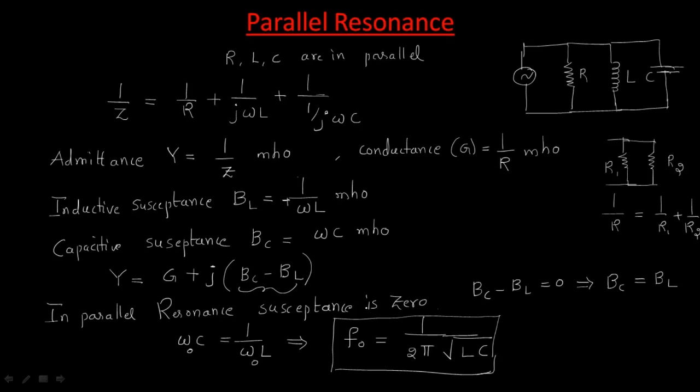So in series resonance, the condition is that the reactance is 0, but in parallel resonance, the condition is that the susceptance is 0. But in both series and parallel resonance, the resonant frequency value is the same, that is F naught equal to 1 by 2 pi root LC only. Now we will look at the quality factor.